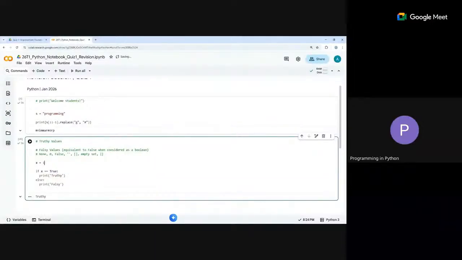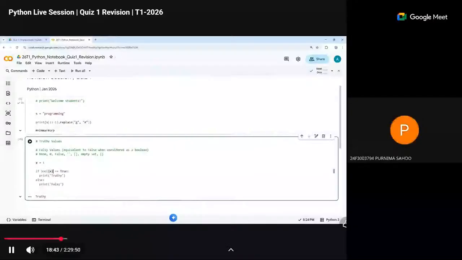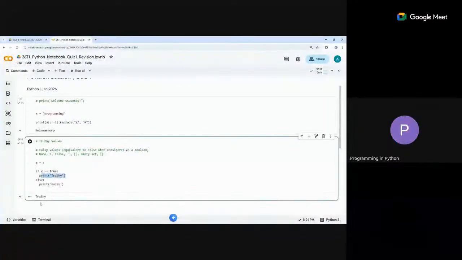However, if you say 1, it is truthy, because the bool part is already there. So here x is equal to 1, and therefore you go inside. Inside meaning this part is only printed when it is truthy. That's correct. And similarly, anything other than 0 for numbers is truthy.